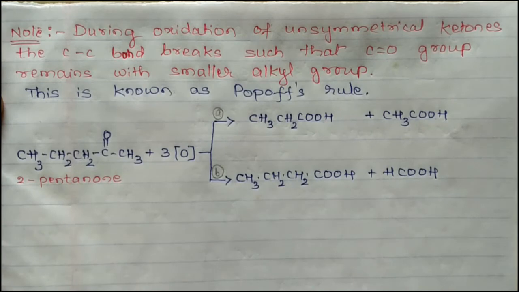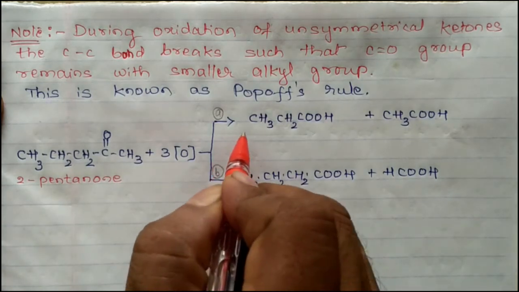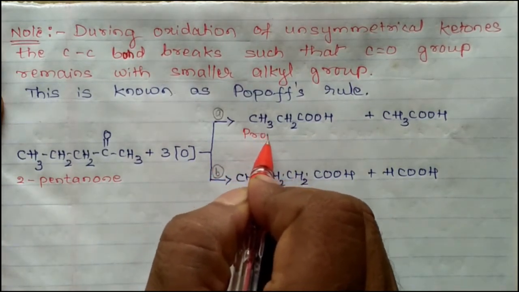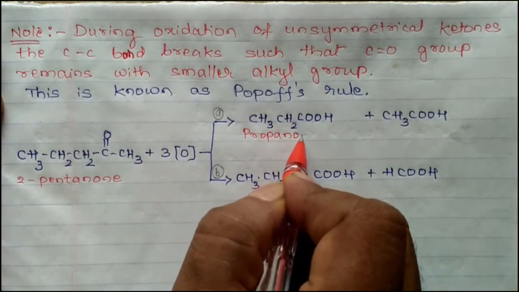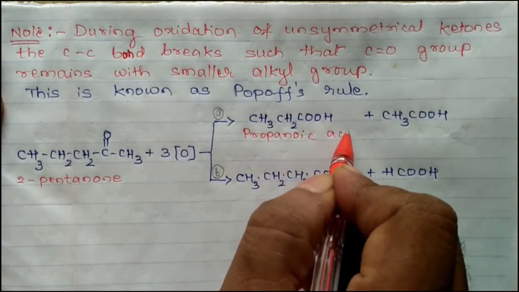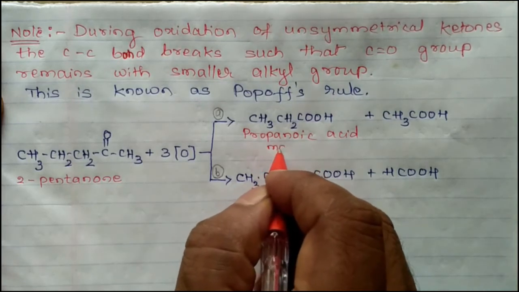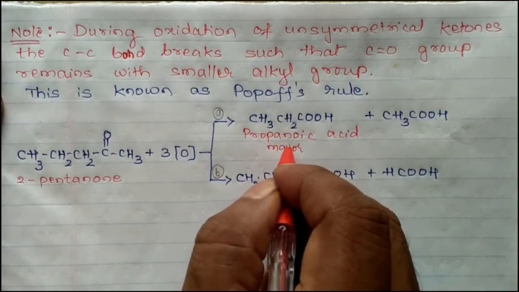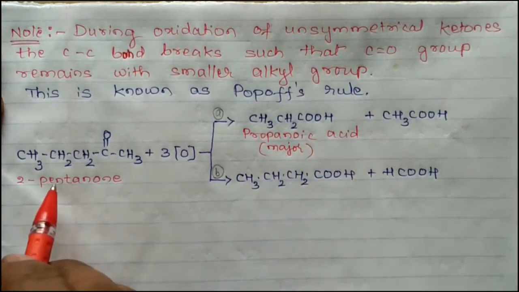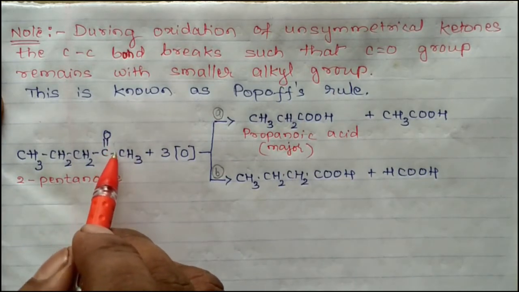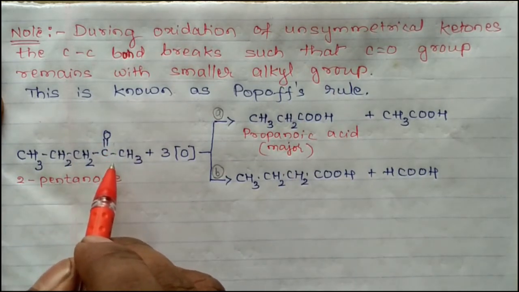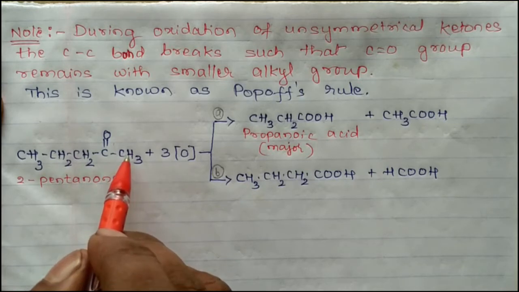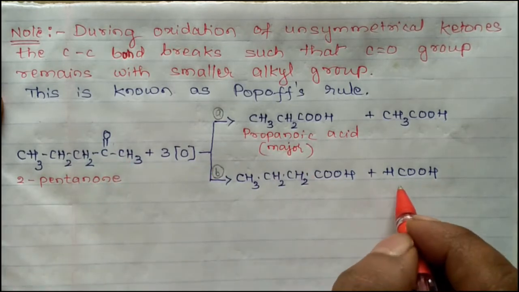So propanoic acid is the major product. In the second case, cleavage or breaking takes place here, and you have a carboxylic acid containing 1 carbon atom. This is formic acid.